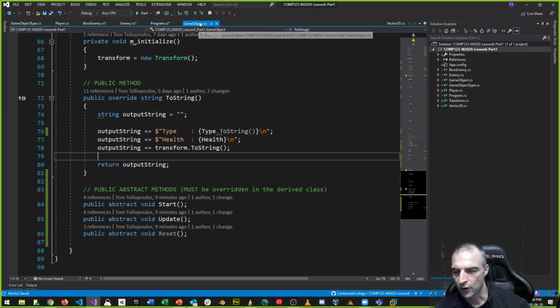All right, so okay, cool. Look at all these ones. They just all changed, right? So game object changed because I'm taking a type now and not a name. Oh boy, oh boy.